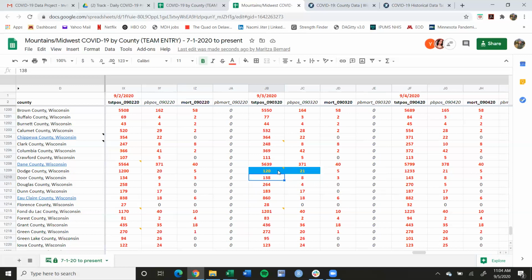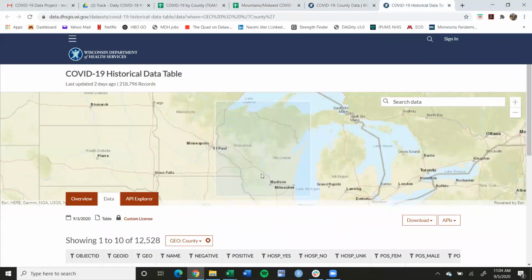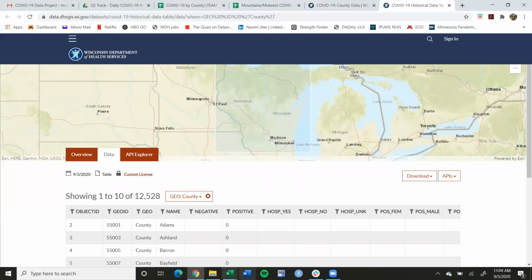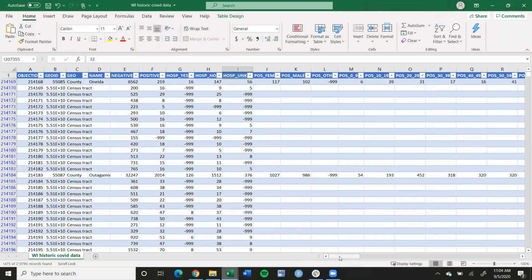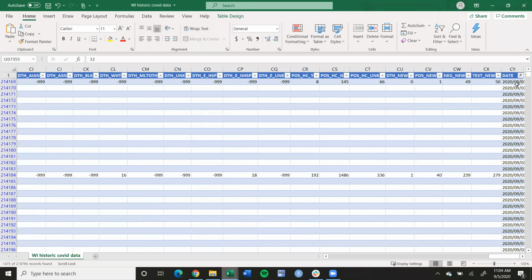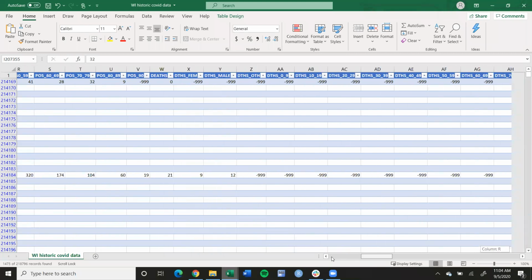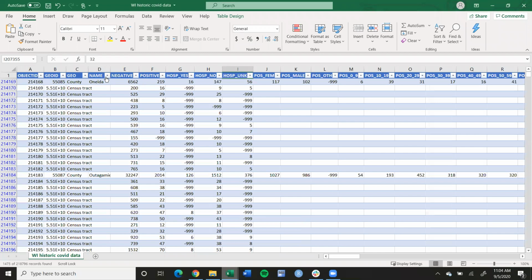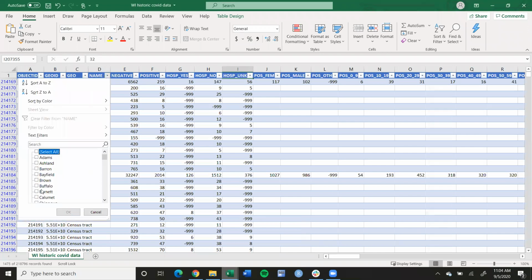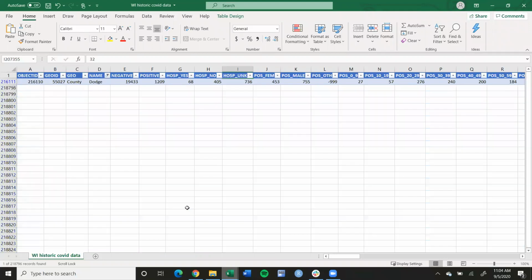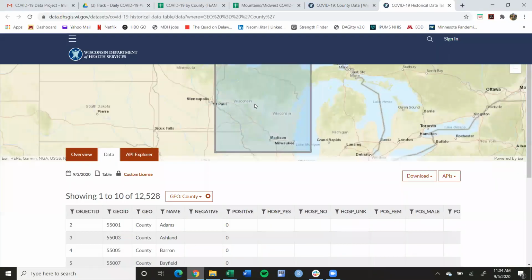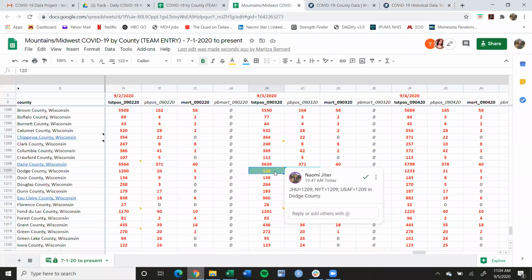You're definitely going to want to look into these, as these result in a pretty big change to the data set. Wisconsin happens to update and keep historical data, so if you go to their state site, you can download the historical data and look it up for that date. I've already changed the date to the 3rd, so I can look and see what they reported for that county. As you can see, they reported 1,209 cases, which is the same as the comparison data sets. And so you can update that.